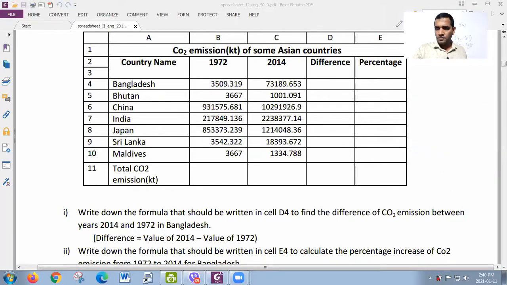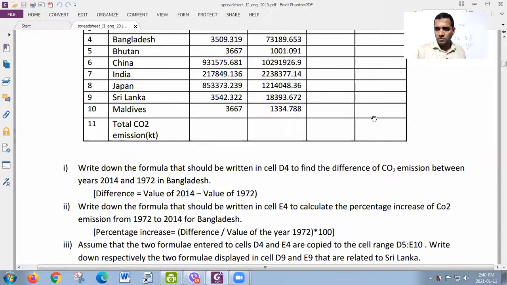Okay. Look at the second one. Second question. Write down the formula that should be written in cell E4 to calculate the percentage increase of CO2 emission from 1972 to 2014 for Bangladesh. I repeat it. Write down the formula that should be written in cell E4, right?